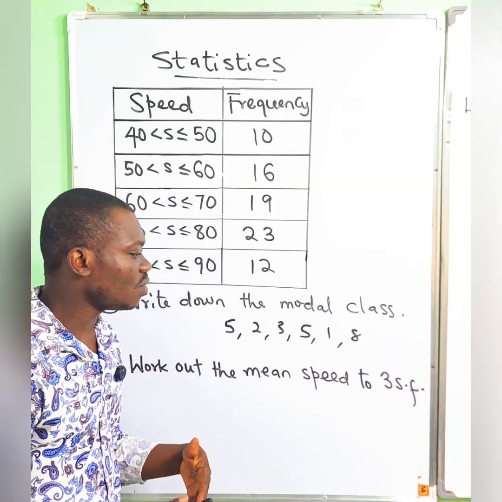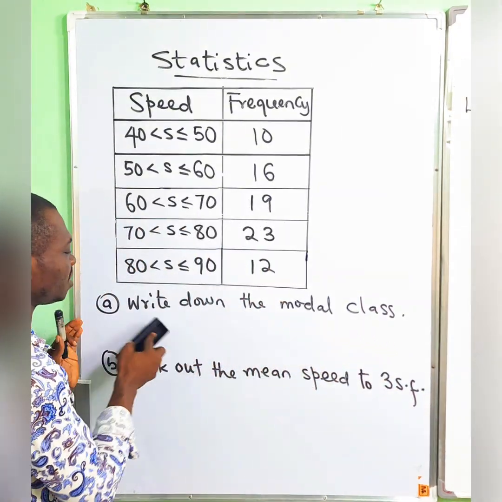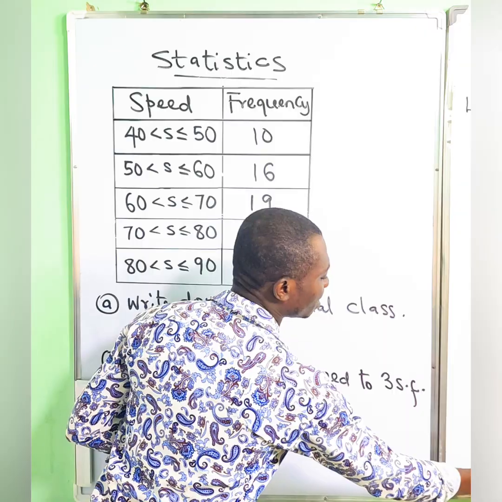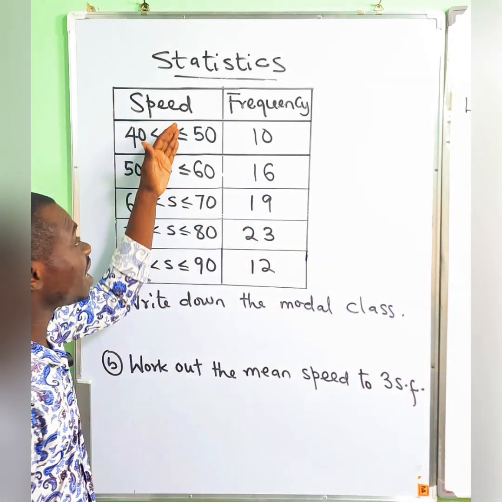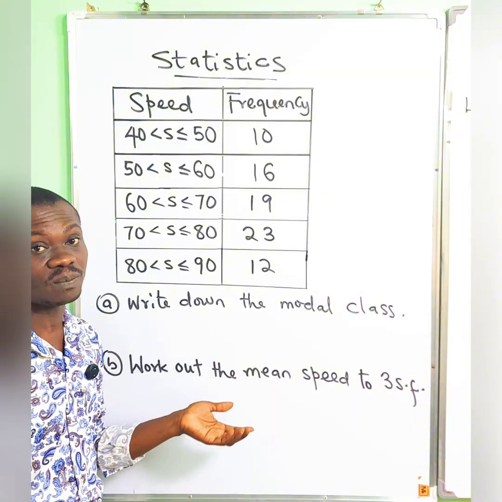Now, when it comes to grouped data, this is when you now have what we call classes. Like here, you can see the first question says write down the modal class. That means the class that has the highest frequency. The first question is very simple, straightforward.